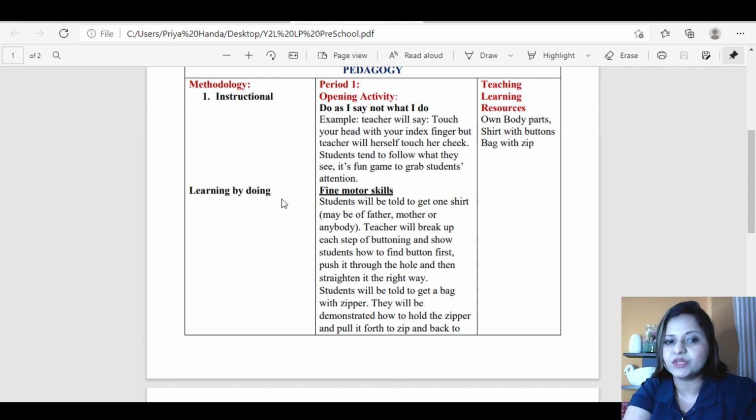Then we have learning by doing. I have mentioned in the methodology. Fine motor skills. Students will be told, now this is the buttoning of shirt. I've given the explanation here because I have to pen it down. Then how to zip a bag, its explanation also.